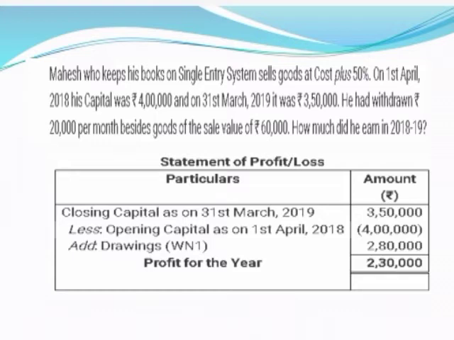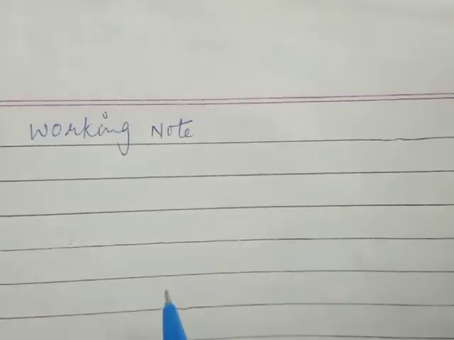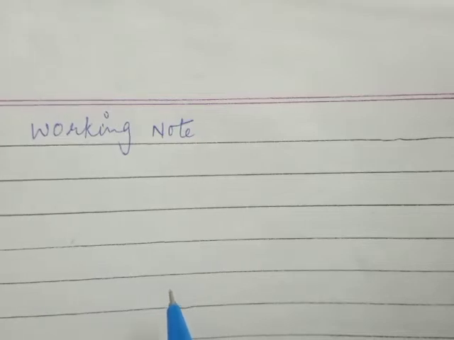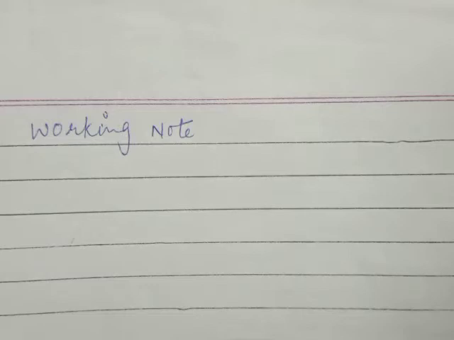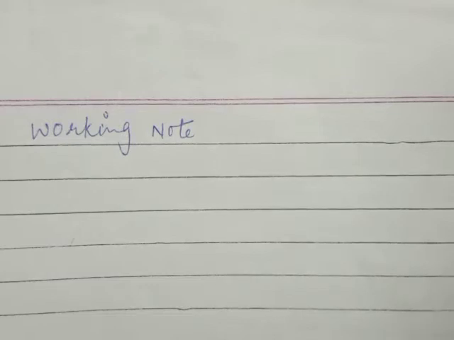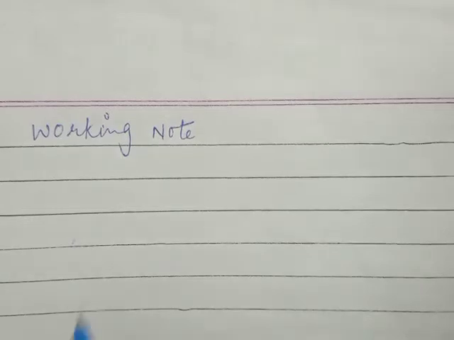Yes children, in this one Mahesh has withdrawn cash as well as goods for personal use. So how this total drawing will be calculated, it is shown in the working note ahead. In this question they have given that he had withdrawn 20,000 per month beside goods of the sale value of rupees 60,000.